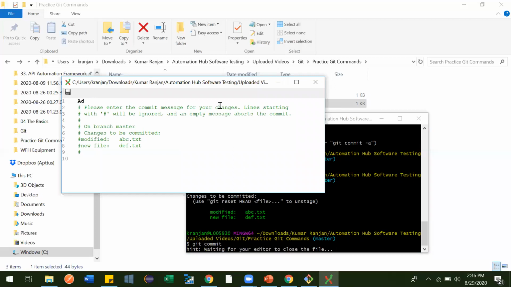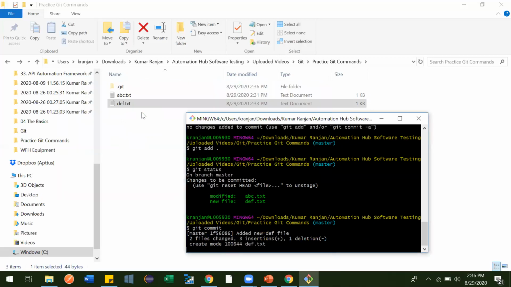Added new def file. See, I have not entered txt, just to tell you that we can put any message. Here you can see a save button, or you can press Control S. Then after that you have to press the escape button on the keyboard.